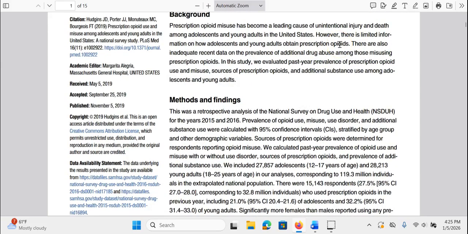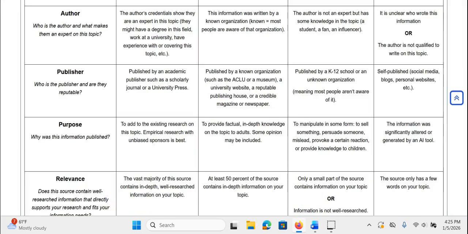Also at the top it says there is inadequate recent data on the prevalence of additional drug abuse among those misusing prescription opioids, meaning they're noticing there's a gap in the research, and they asked what kind of research can we do to address that gap. And this is the results of that research. So to me that sounds like the definition of adding to the existing research on this topic, right?